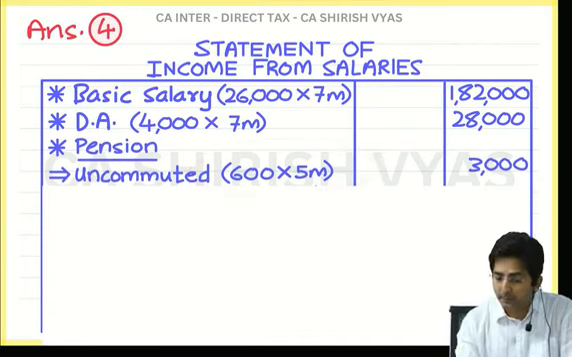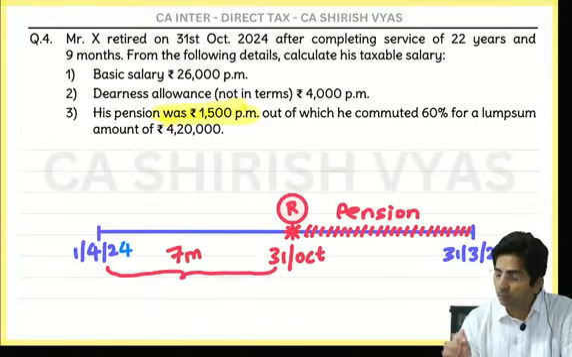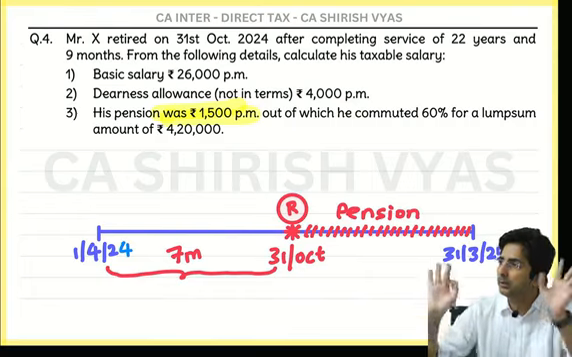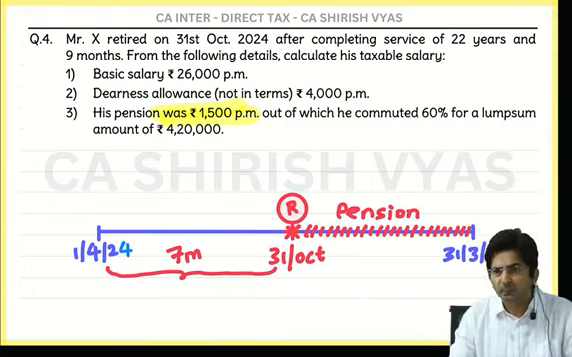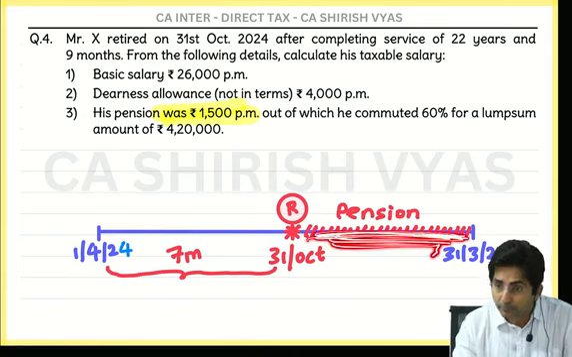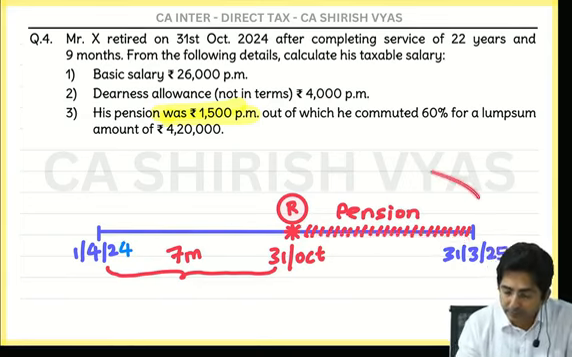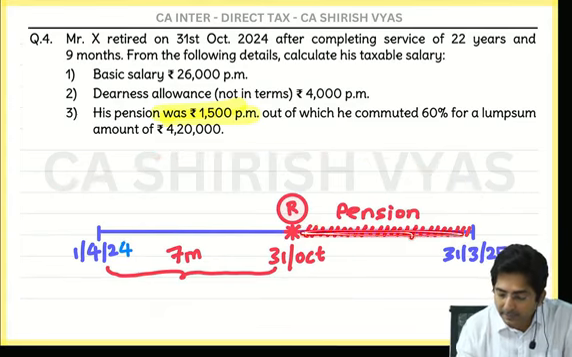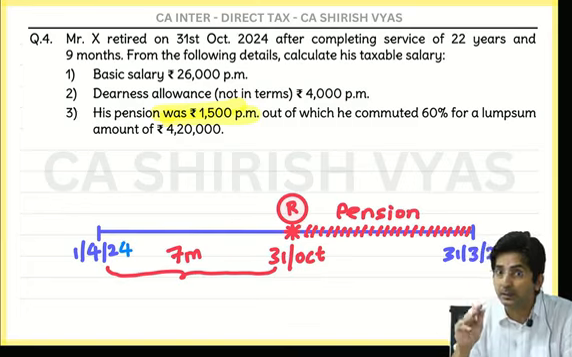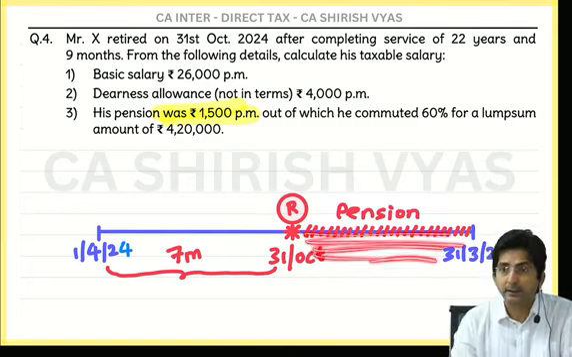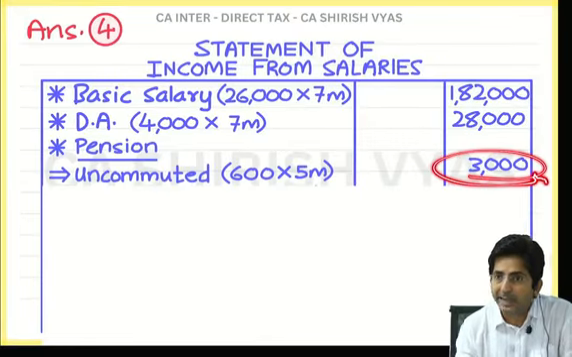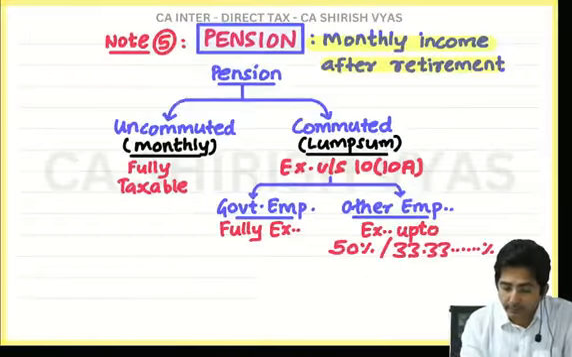Period after retirement. See, students, what blunder they make. Here also they multiply by 7 months, and some people multiply by 12 months. They don't think. If you think properly, you will know pension comes after retirement. That's why, in the timeline, in this area, I had written pension, so that you remind yourself that pension comes in this period after retirement. And see why I have written in the outer column? Taxable. It is fully taxable.